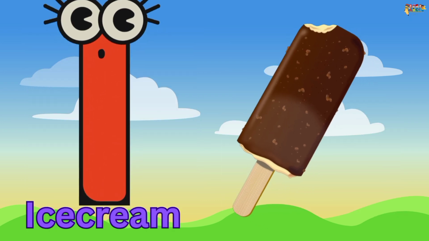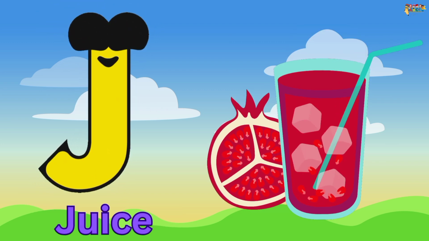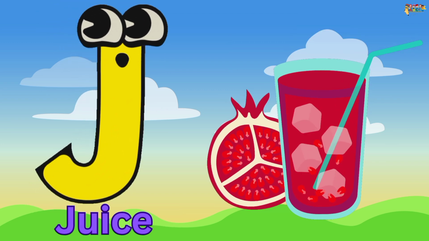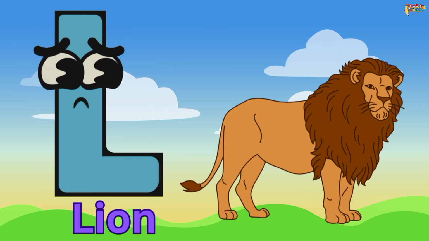I is for ice cream. J is for juice. K is for kite.